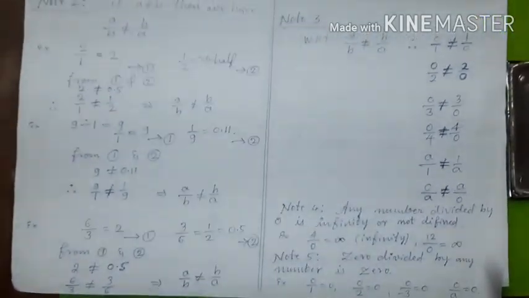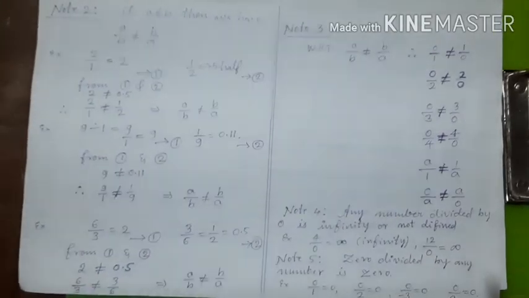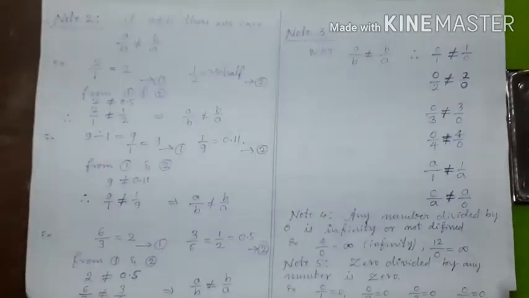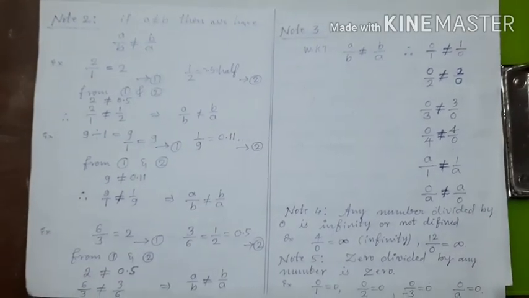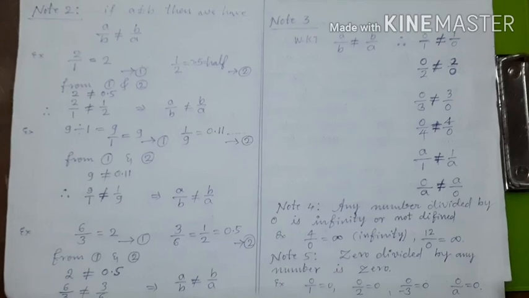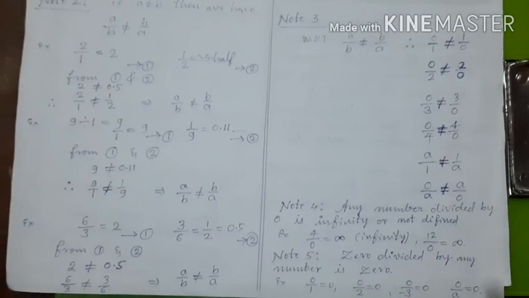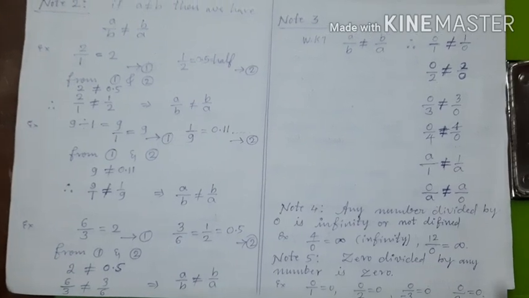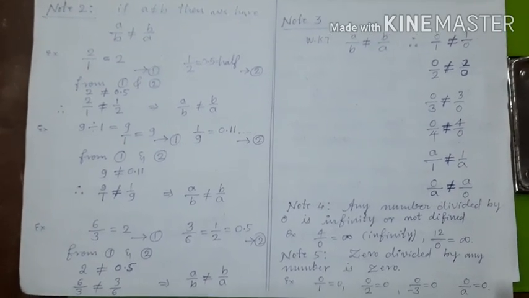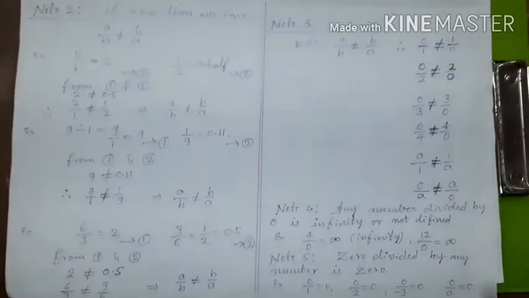And these properties will help us to understand the further properties of the numbers. Okay. And we are very much interested to know how the natural numbers, whole numbers and integers are also called rational numbers. If we know these properties, then we will understand how the natural numbers, whole numbers and integers are also the rational numbers.